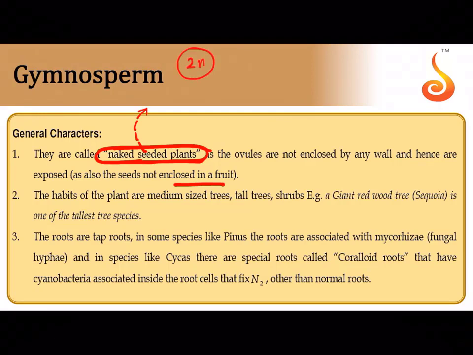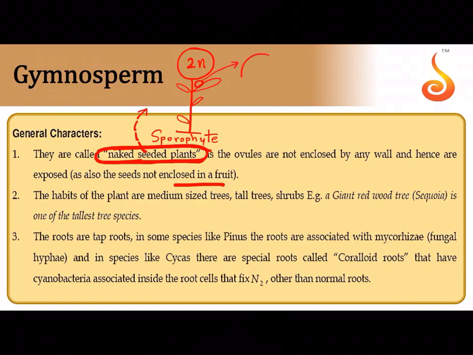Imagine there is a plant, a diploid plant, just diagrammatic. Okay, this is a sporophyte. Here also the dominant phase in the life is a sporophyte. Now let me say it has on its inner angle of the leaf a rounded structure.